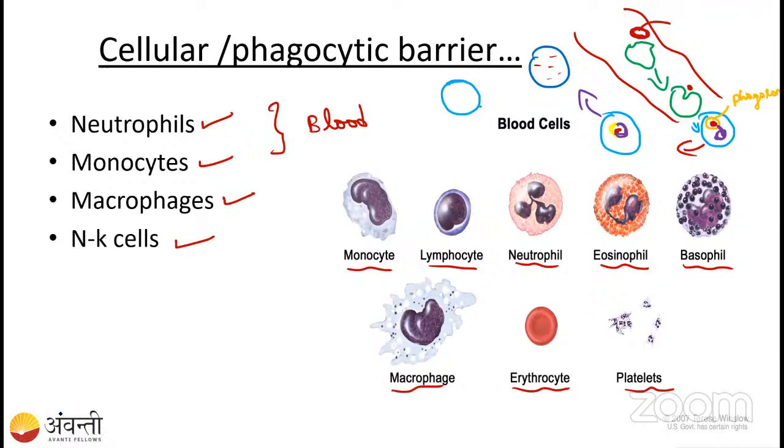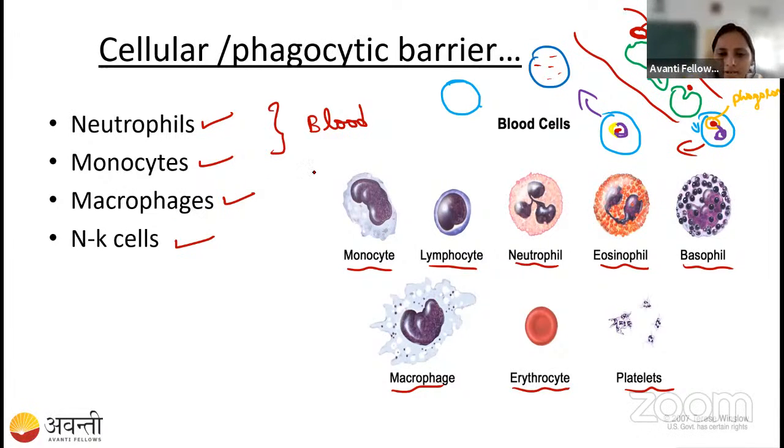Do you know about this Angulimala story, right? Whichever persons were killed by Angulimala, he would remove the finger and make it into a garland. Same thing, this is going to be done. It is going to kill the bacterial cells, take some of the fragments of the bacterial cell, and show them on the surface.